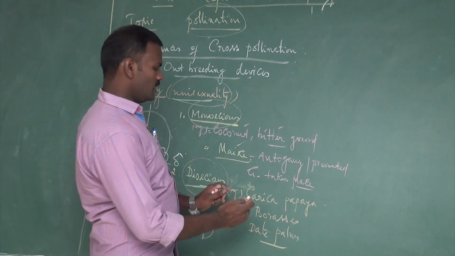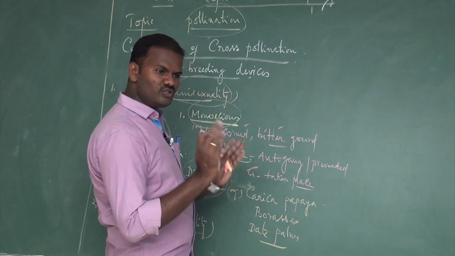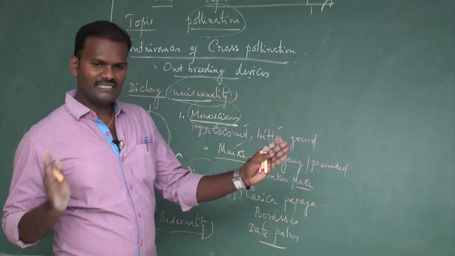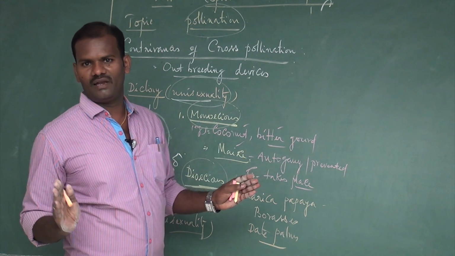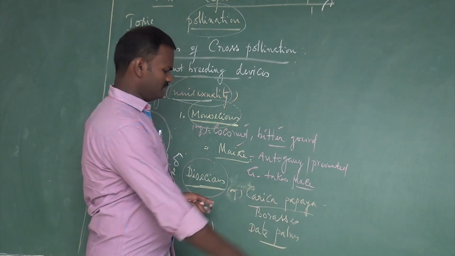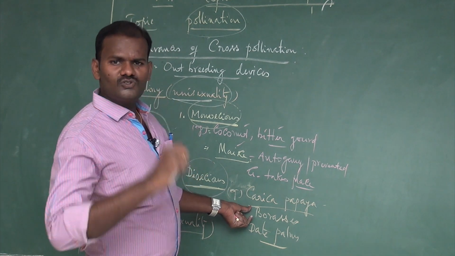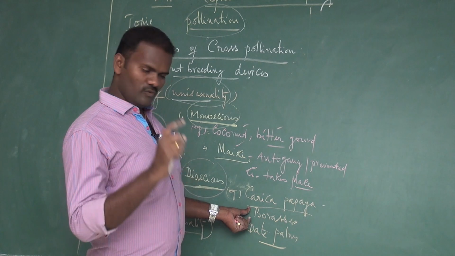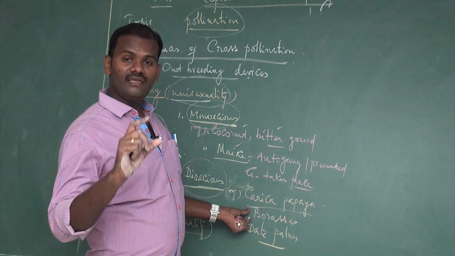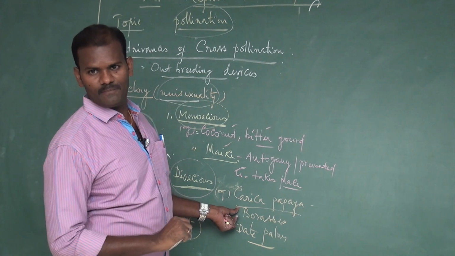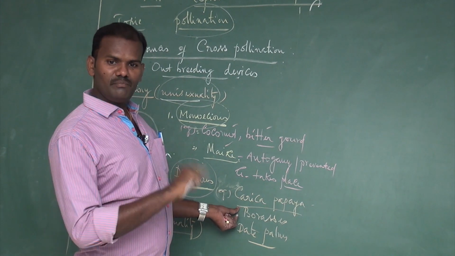In dioecious, both male and female plants are separated. If the plants are separated, there are no chances for self-pollination, only chances for cross pollination. In Carica papaya, which plants produce fruit, male or female? Only the female plant can produce fruits, because the ovary is present in the female and absent in the male.